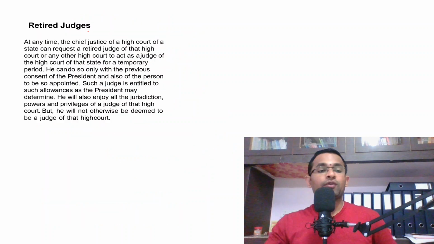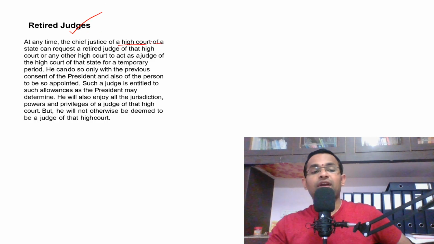Now, have a look at retired judges. At any time, the chief justice of a high court of a state can request a retired judge of that high court, not another high court, or any other high court as well. Don't get confused. At any time, the chief justice of a high court of a state can request a retired judge of that high court or any other high court to act as a judge of the high court of that state for a temporary period.